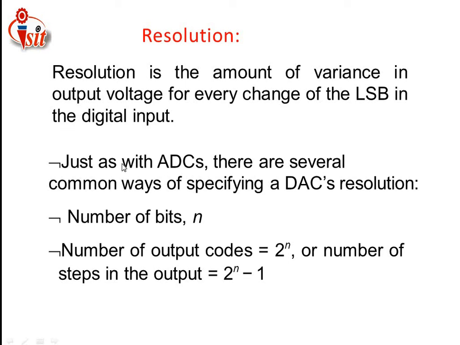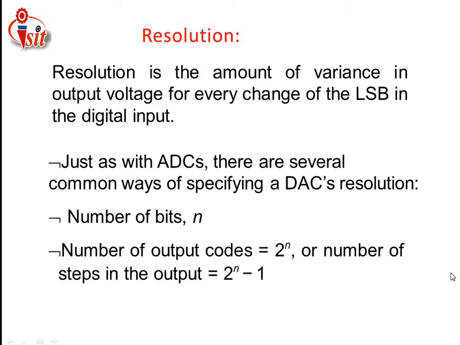As with the ADC, that means analog to digital conversion, there are several common ways of specifying a DAC resolution. That means for analog to digital conversion we take resolution in only one kind, but for the DAC there are a number of types of resolution. If the number of bits input to the DAC is n, the number of output codes generated by the DAC is 2 raised to n, or the number of steps in the output is 2 raised to n minus 1. That means the number of output codes minus 1.